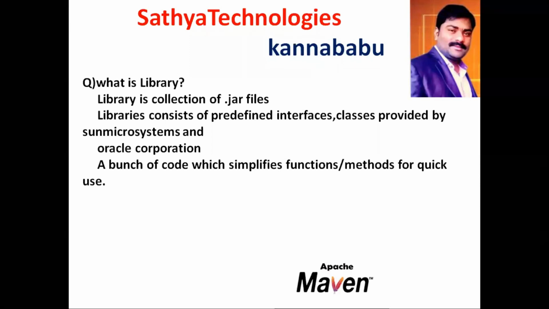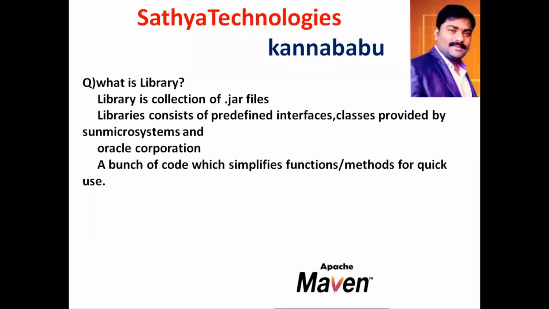.jar is a collection of .class files. So libraries consist of predefined interfaces and classes. For example, if you want to work with servlet, the related predefined interfaces and classes are available in one library. JSP related interfaces and everything will be available in one jar file. JDBC related interfaces and classes are available in one jar file. So all these jar files are available in one library, that is the Java library.